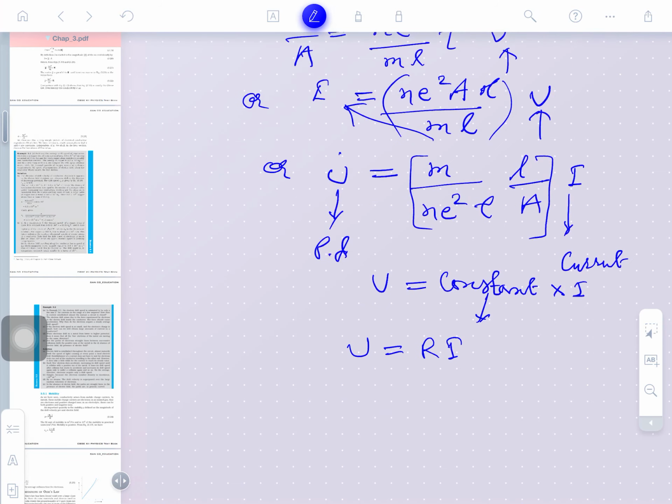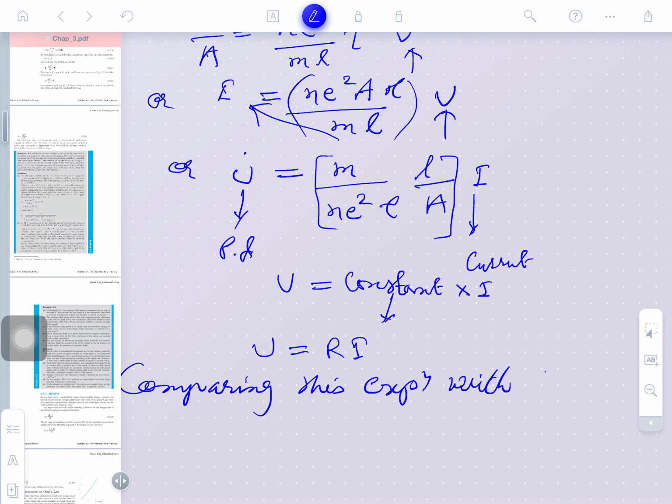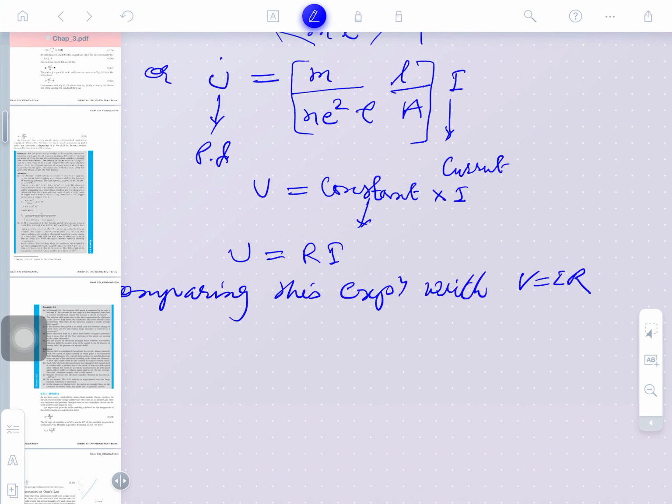So, the constant value here we can compare, this expression with V is equal to R I. So, in place of R, what can we write here? R can be written as M by N E square, is that clear?